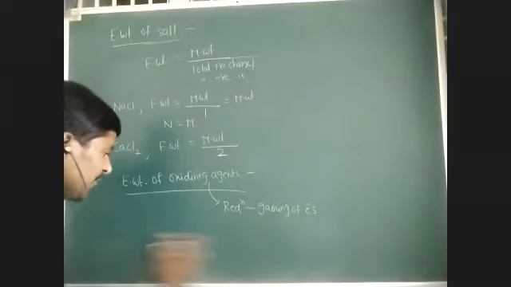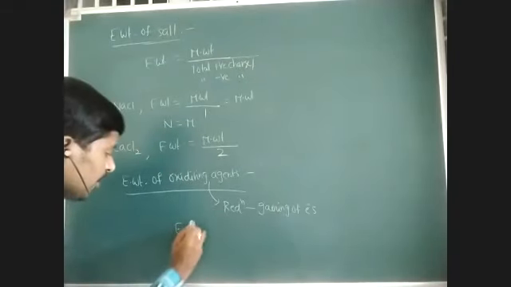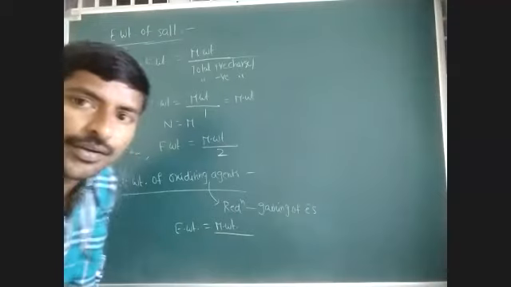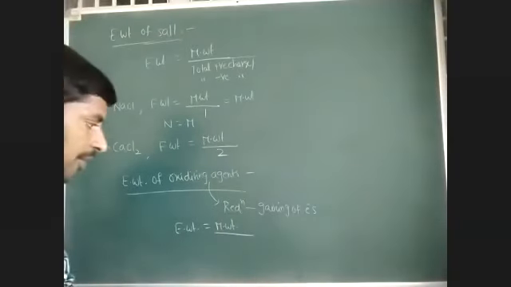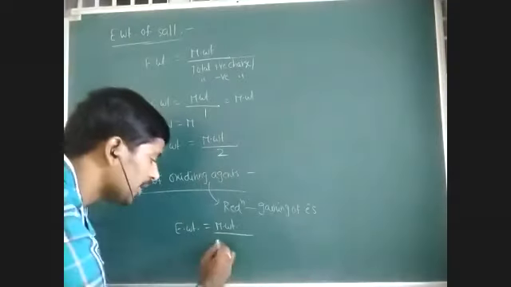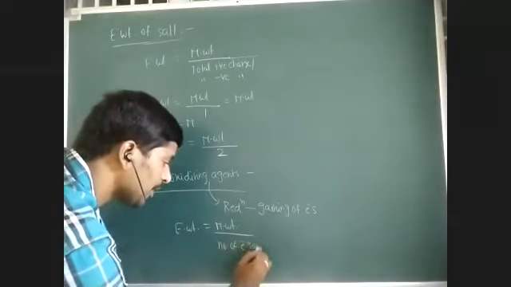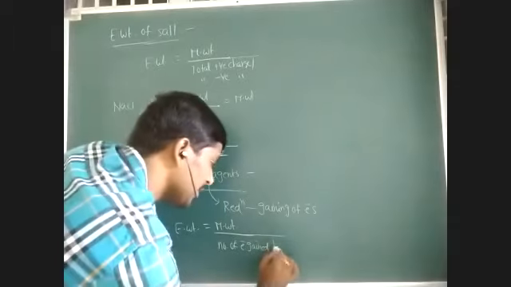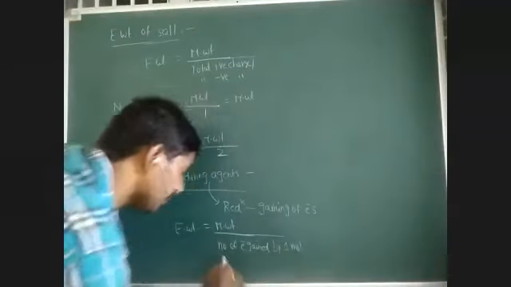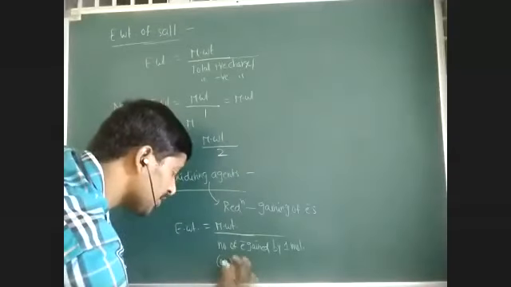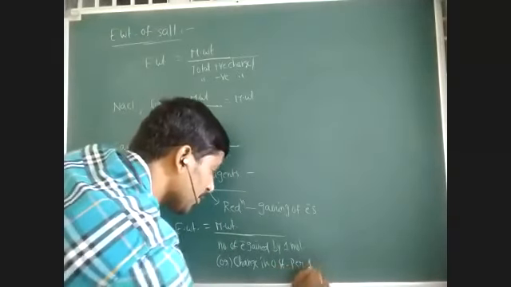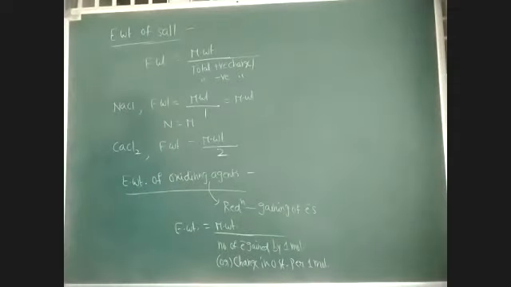So in this case, what is the n factor? Equivalent weight is equal to molecular weight by total change in oxidation state, or number of electrons gained by one molecule, or change in oxidation state for one molecule. Like this, we can give the n factor for an oxidizing agent.